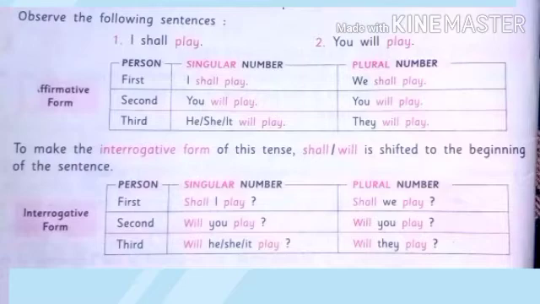To make the interrogative form of this tense, shall and will are shifted to the beginning of the sentence. First person, shall I play? In singular number and in plural number, shall we play? In singular number, will you play? In plural number, will you play? Third person, will he, she, it play? In singular number, plural number, will they play?